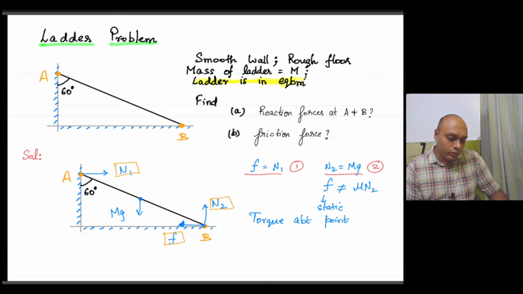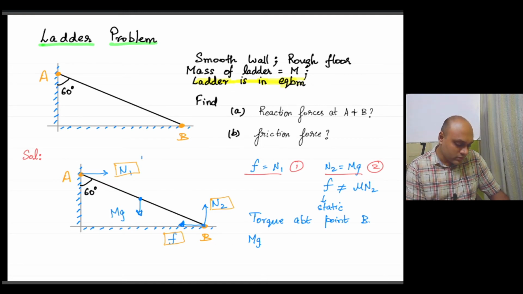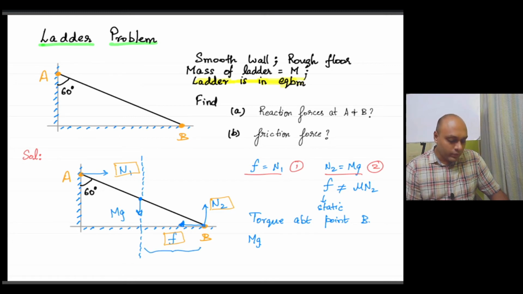So if I write torque about point B, torque of weight will be mg into the perpendicular distance of mg. We consider the line of action of the mg force, and from point B we consider the perpendicular distance, which will be L by 2 cos 30. This angle is 30 degrees here. So from trigonometry this length will be L by 2 cos 30.